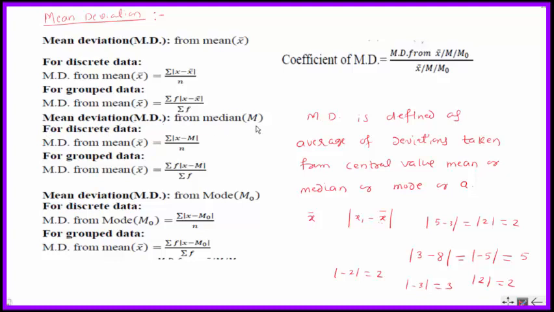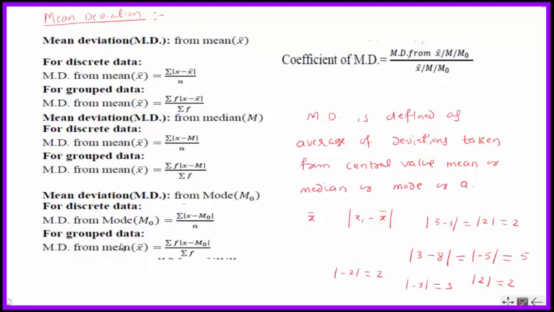Similarly, for mean deviation from median m, just replace this x bar by m. So summation modulus of x minus m divided by n, where n is the number of observations. For group data, we have summation f into modulus of x minus m divided by sigma f. Similarly, replacing x bar by m naught, we have mean deviation from mode m naught equal to sigma modulus of x minus m naught divided by n.